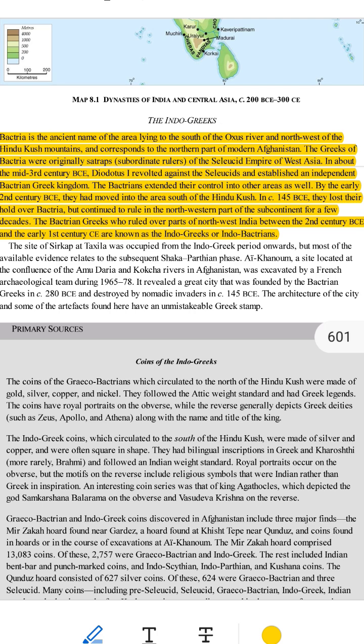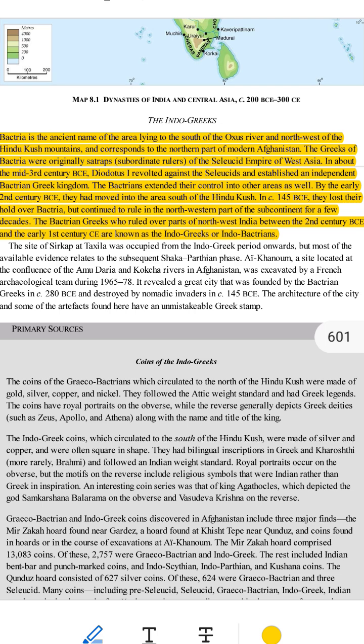What happened to the Bactrian Greeks? Around 145 BCE, the Bactrian Greeks lost control of their original homeland in Bactria. Other groups, like nomads and local tribes, defeated them. However, they didn't disappear. They continued to rule in northwestern India for a few decades.